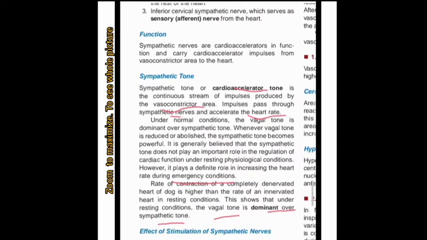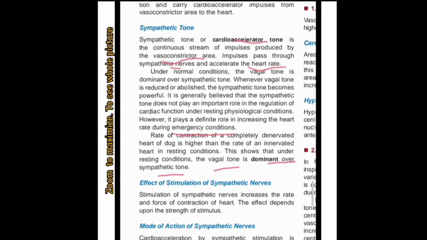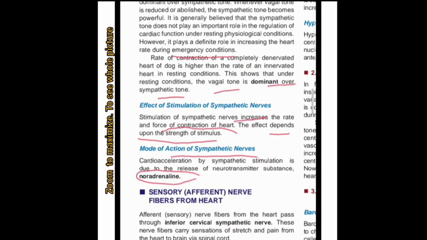So how is sympathetic tone stimulated? When the vasoconstrictor area gives a strong stimulus, the sympathetic nerve is stimulated and then the heart becomes accelerated. So stimulation of the sympathetic nerve increases the heart rate and the contraction of the heart. The effect depends upon the strength of the stimulus. The mediator of the sympathetic is mainly noradrenaline, the neurotransmitter substance, whereas for the vagus it is acetylcholine.